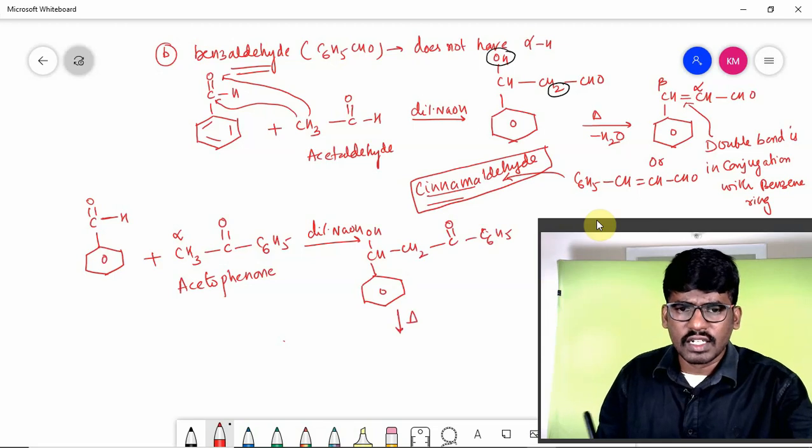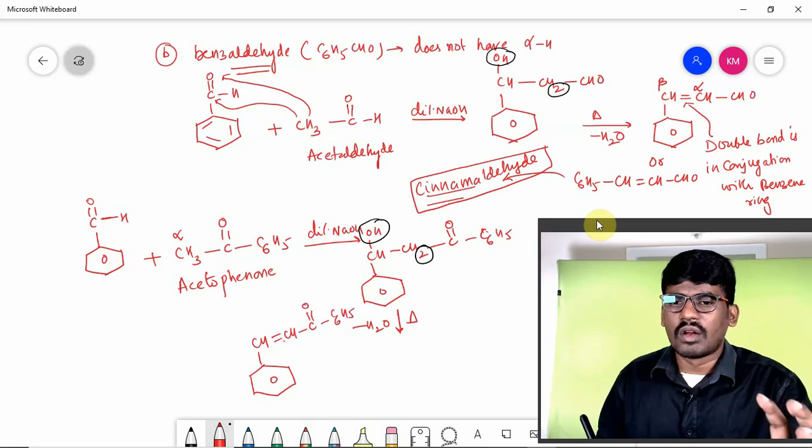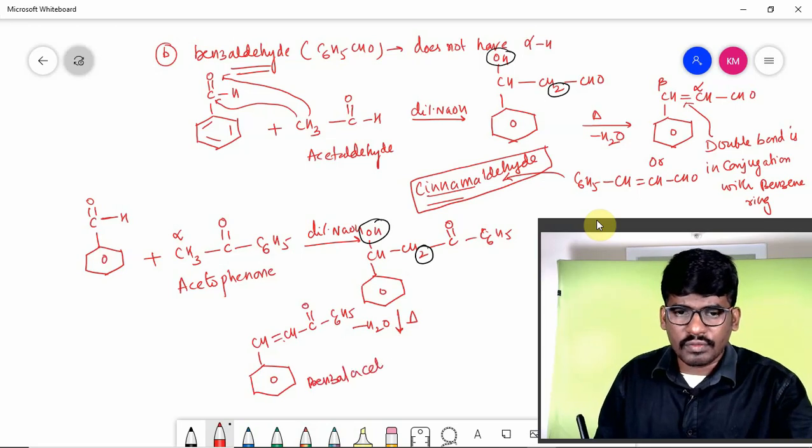If it is heated, what will happen? Water molecule is going to be removed. So when water molecule is removed, what are you going to get? I am writing the product here, C6H5 CH, of course, from here OH, from here H can be removed, and then CH double bond CH CO C6H5. We got alpha beta unsaturation. This is called benzyl acetophenone.